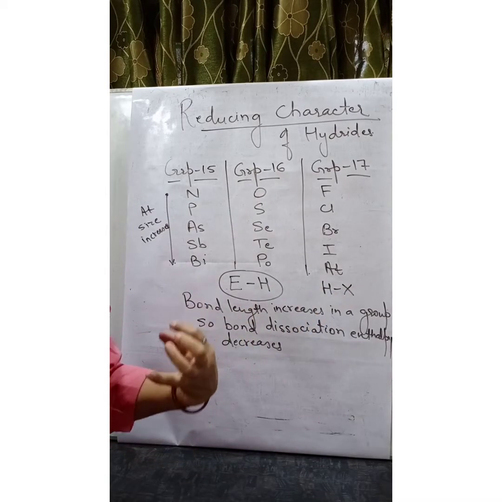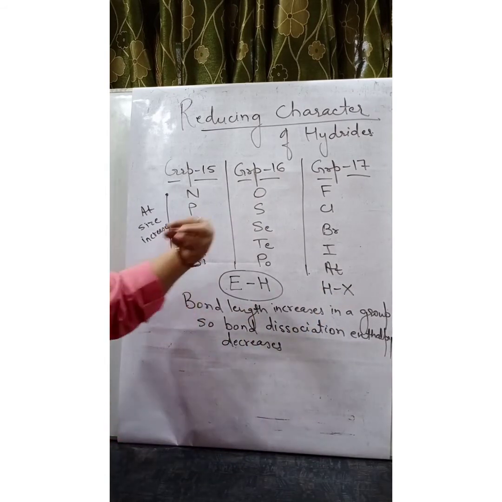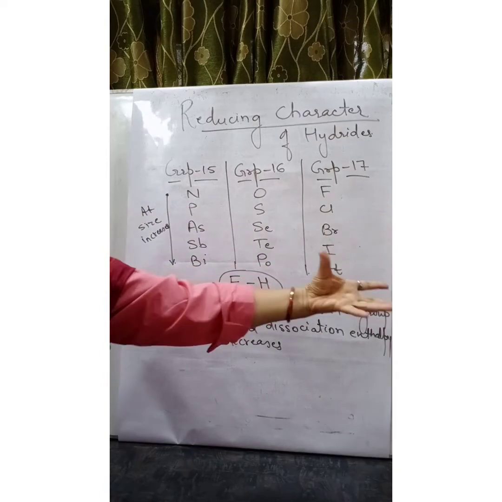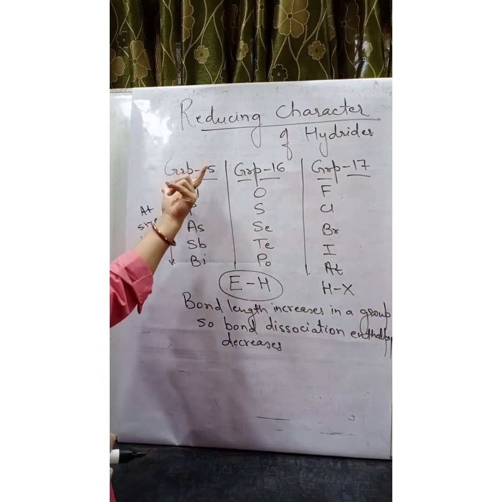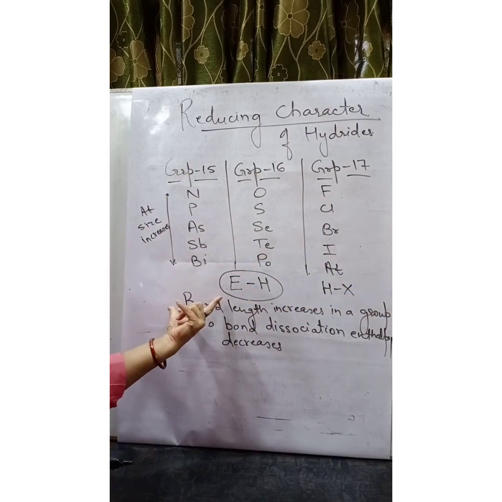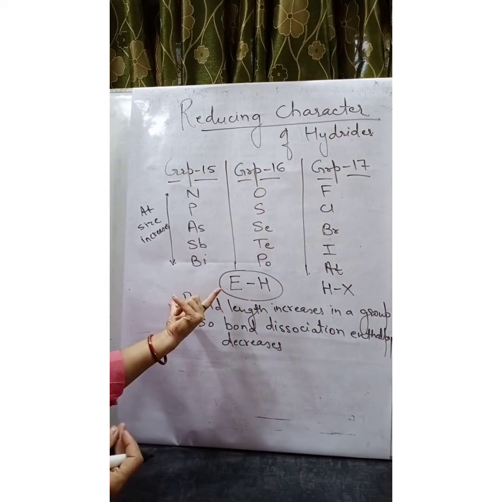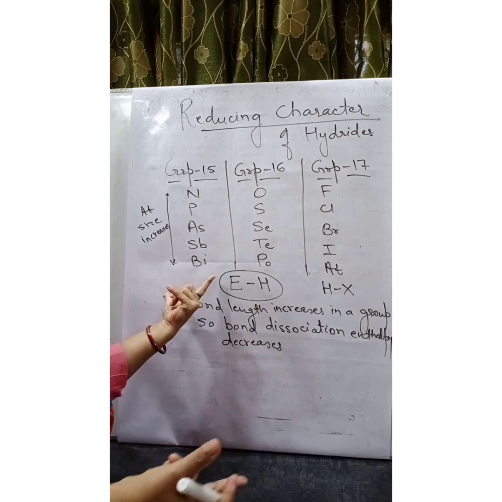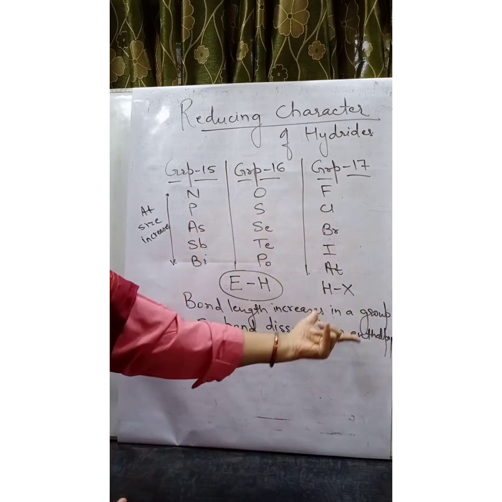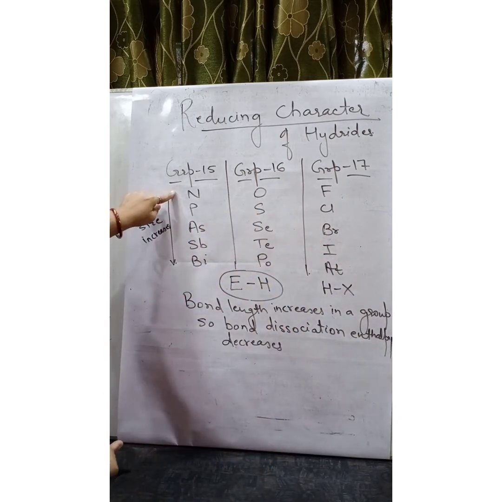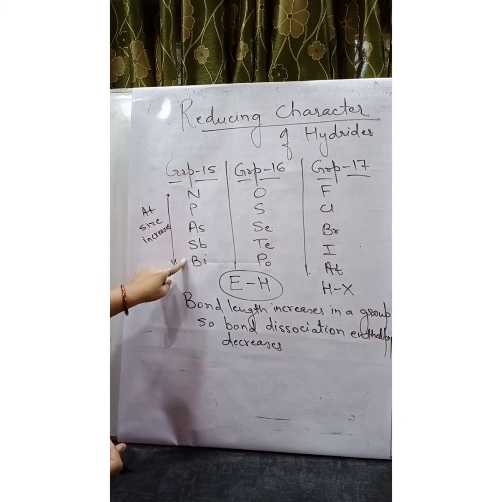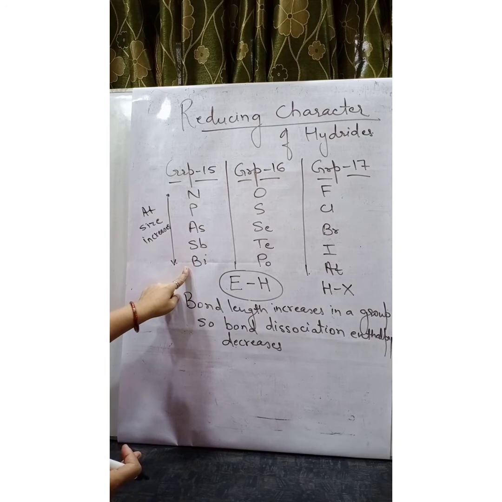Reduction is what? Gain of hydrogen. So who is giving hydrogen? From here hydrogen is given for reduction. So these can act as reducing agents by giving hydrogen to the other one. So it is itself getting oxidized and helping in reduction. So what can we say about the reducing character of hydrides when we move from top to bottom?